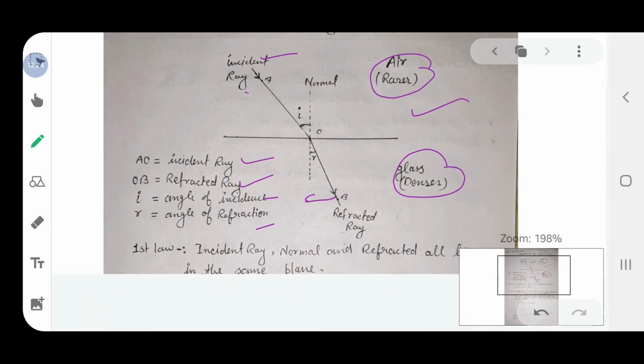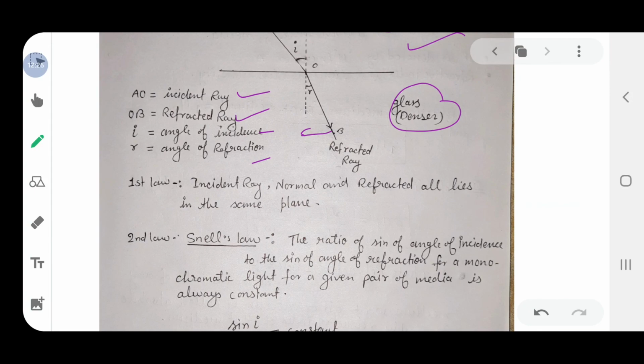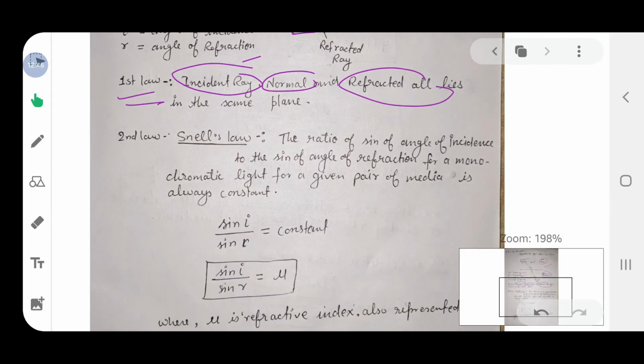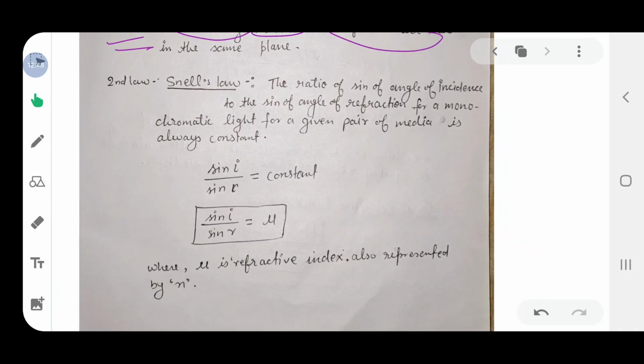And here are two laws followed by the refraction of light. The first law is that the incident ray, normal and refracted ray all lie in the same plane. And the second law, this is very, very important, is also known as Snell's law. What is it? Snell's law.